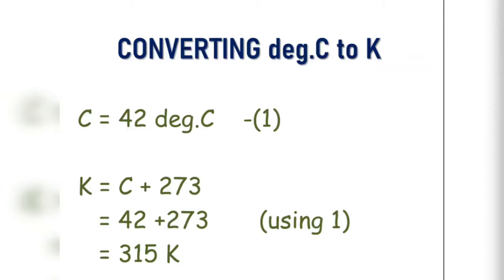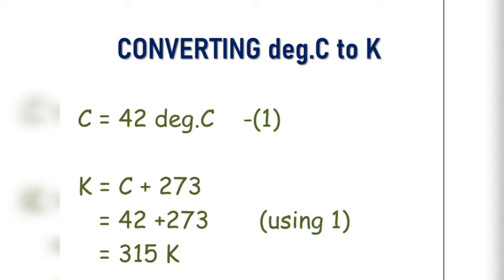So as we have different values on different scales for the same amount of heat, we need to interconvert them to make the work easier, and for that we have different formulas, which are being discussed now. To convert degree Celsius to Kelvin, we have to add 273 to the value of Celsius.